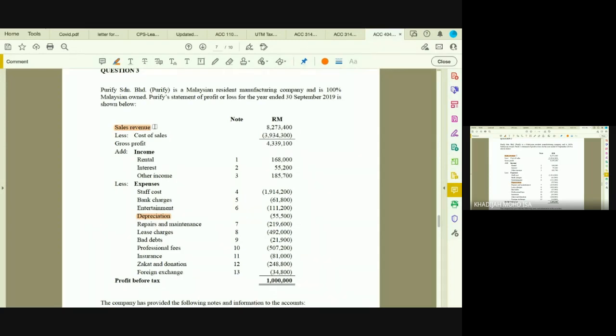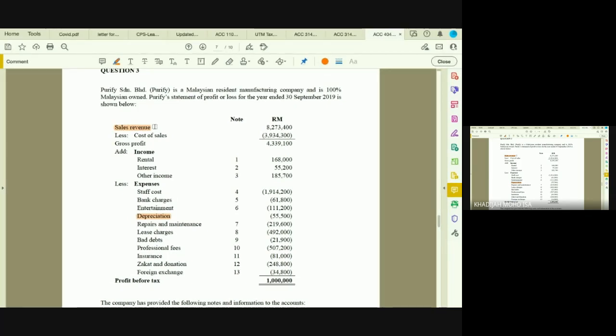So you have to take out this rental income, even though it's a business income, but you have to assess business income separately, business one and business two. So you take out your rental income from business one and then you put that under business two.